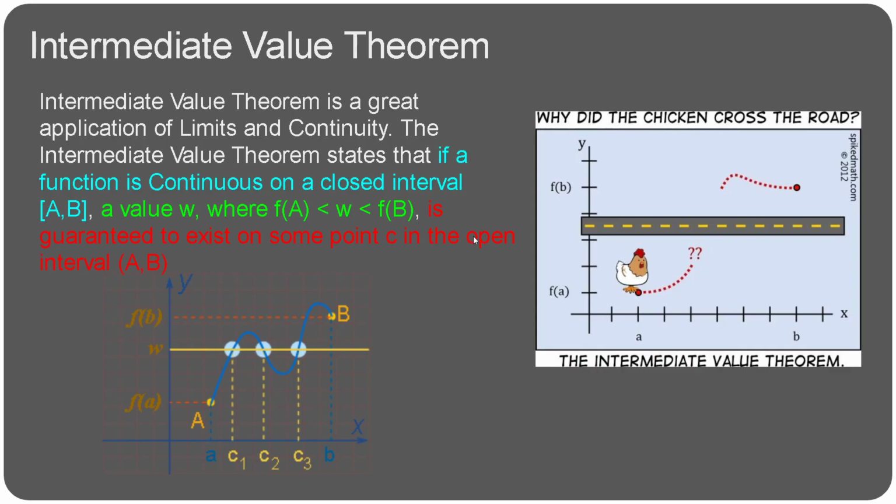So to kind of grasp this concept, let's look at this chicken. So why is the chicken crossing the road? It's crossing because of the intermediate value theorem, but it's also trying to get to the other side.